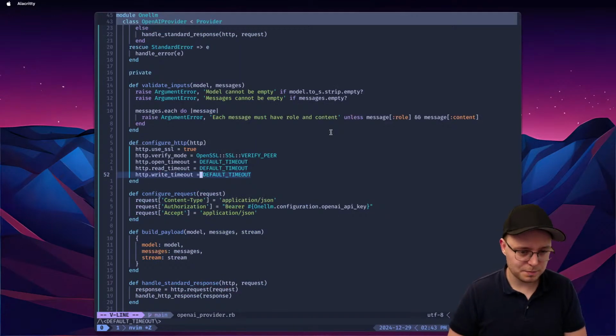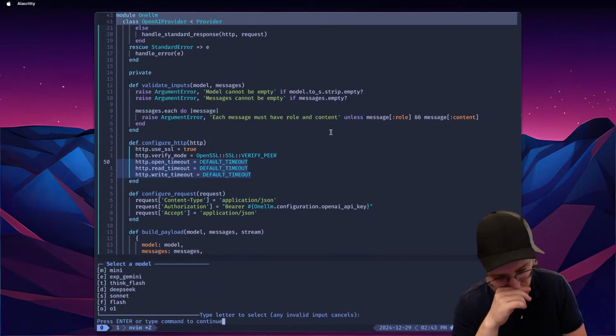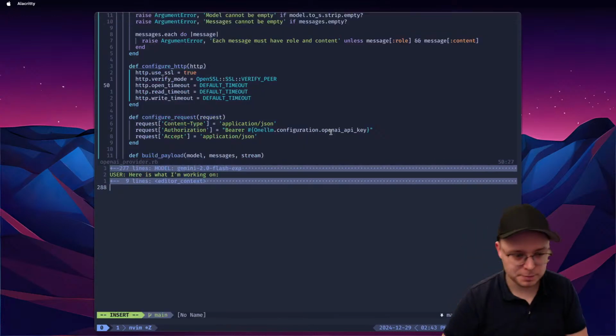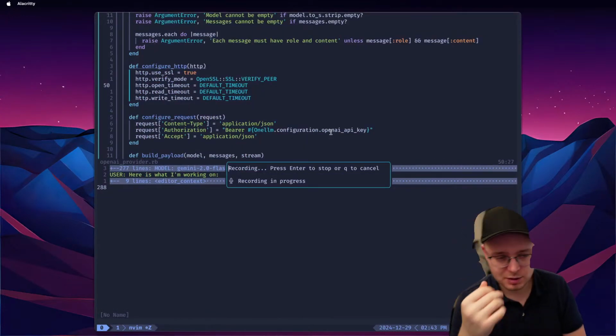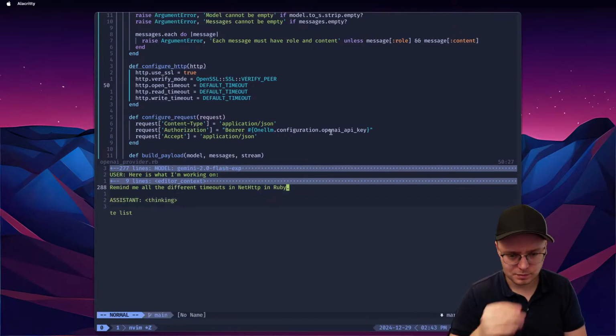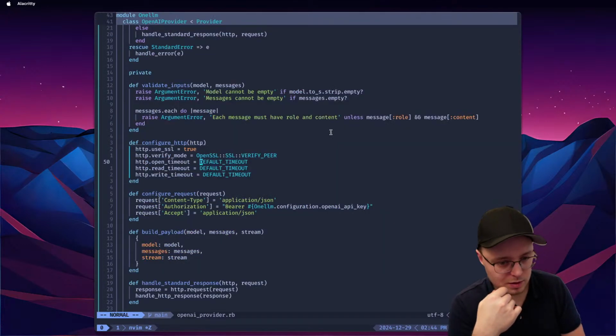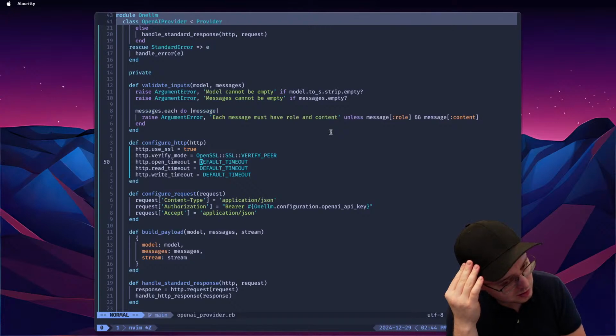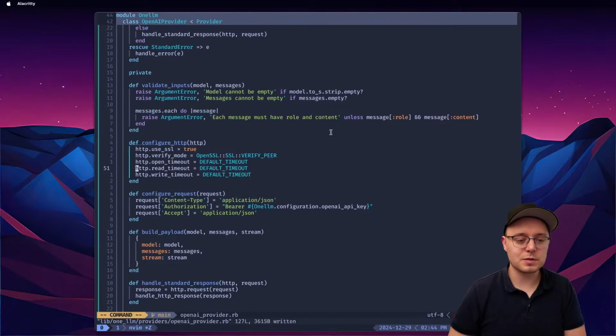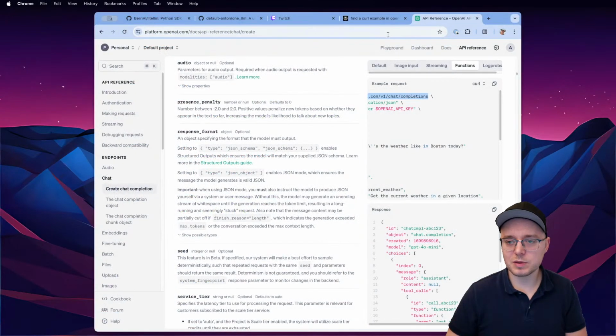Open timeout, read timeout. Okay, so first of all, let's use Gemini Flash. Remind me all the different timeouts in net HTTP in Ruby. I think specific timeout for establishing a connection to the server. Okay, read timeout for reading data from the server. Man, it's been a while. No, I think I get it right. Yeah, that's good. I think it's for reading every packet. But let me just clarify it.